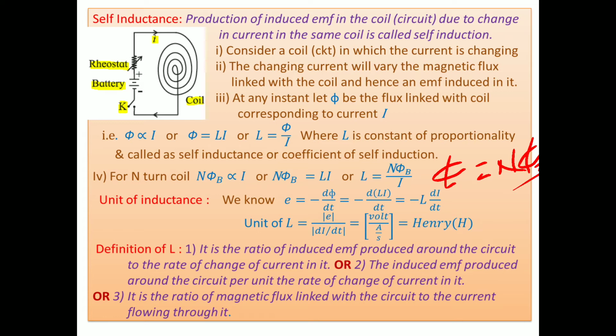Instead of phi we take n phi b. So n phi b is directly proportional to I, or n phi b equal to LI. L is the constant, you know that. L equal to n phi b upon I.